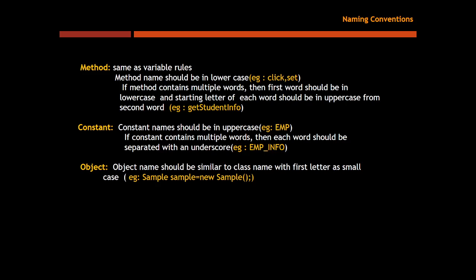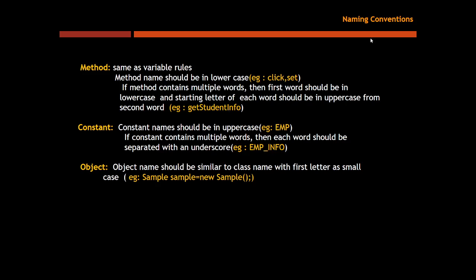Similarly, method. A method is quite similar to a variable. If it is a single word, lowercase only. If it contains multiple words, the first word should be lowercase, and in the rest of the words, the starting letter of each word should be uppercase. See, getStudentInfo: here S is uppercase, I is uppercase.